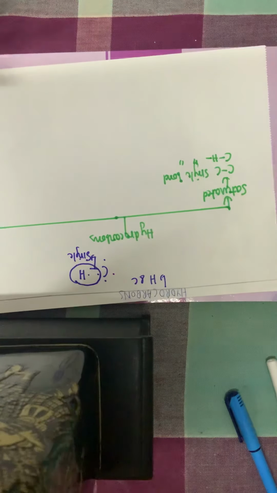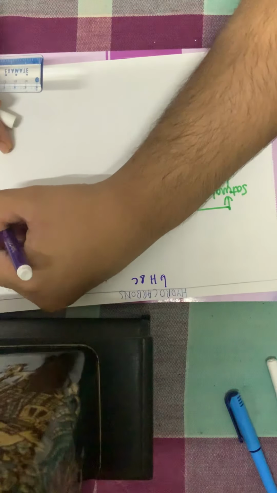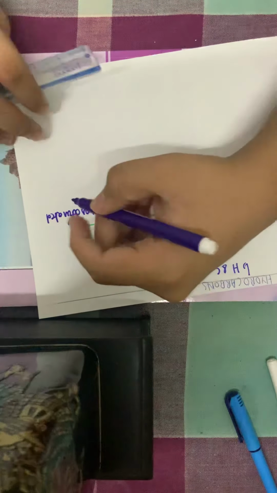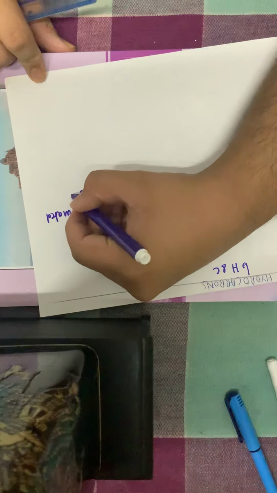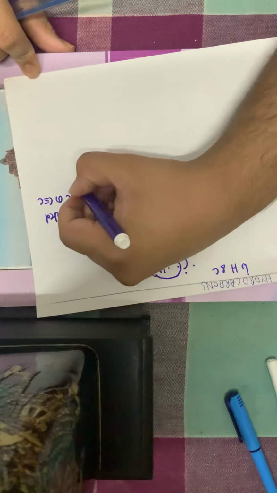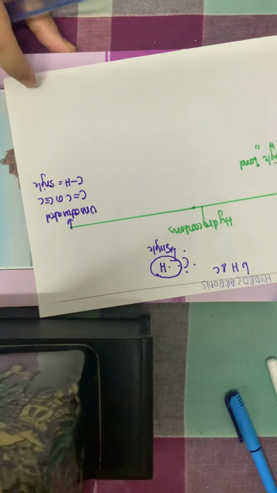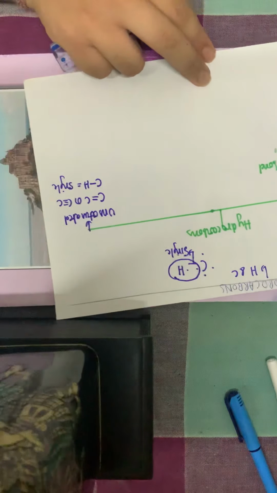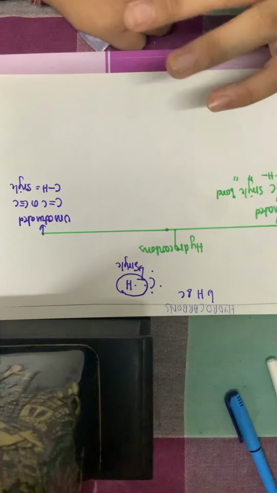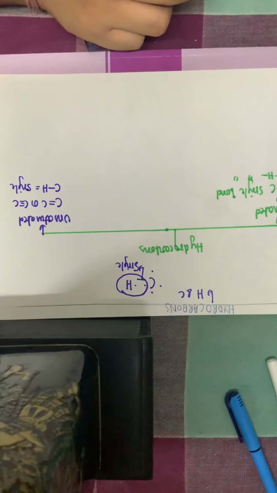Now in the case of unsaturated hydrocarbons, this will have carbon-carbon double bond or carbon-carbon triple bond, and of course carbon-hydrogen will be single bond. Because of the 2 formations, double bond or triple bond, these can again be of 2 types.